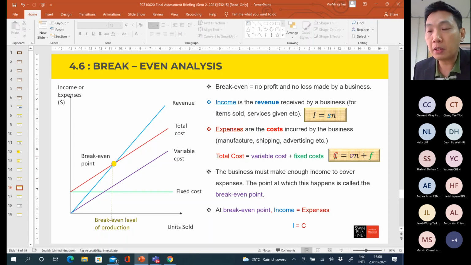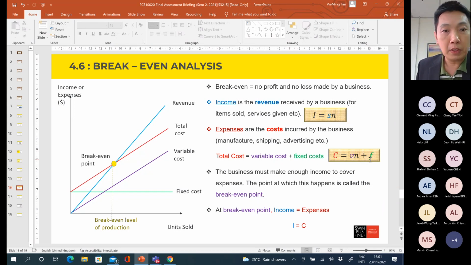Now how about the cost? When running the business, generally there are two costs, which are the variable cost and the fixed cost. The variable cost is the variable cost per unit multiplied by the quantity sold. N is usually unknown, right? Then plus the fixed cost. Fixed cost is a huge amount that already occurs before operating the business, such as rental you need to pay, even though you haven't produced any product.